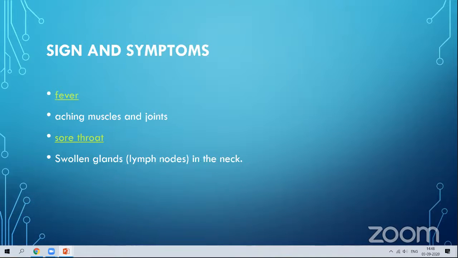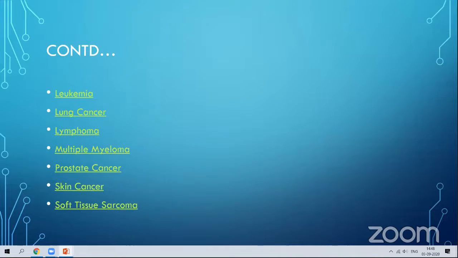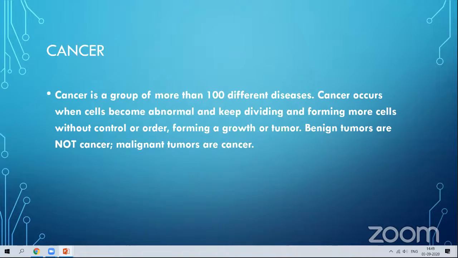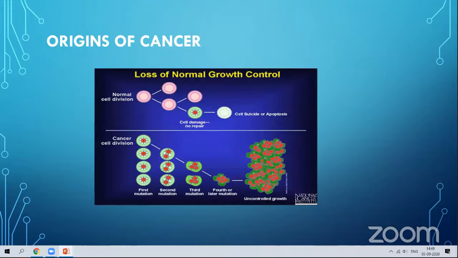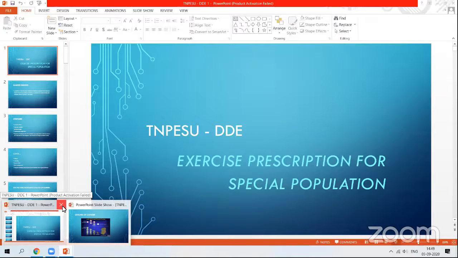So we have almost covered all the diseases. So this unit is also over. So both the papers, the paper on exercise prescription for special populations, are also over.